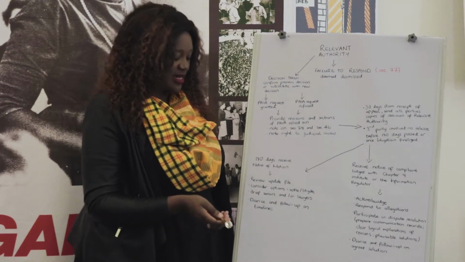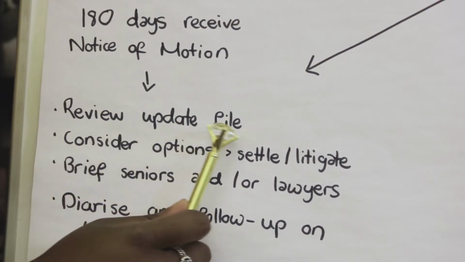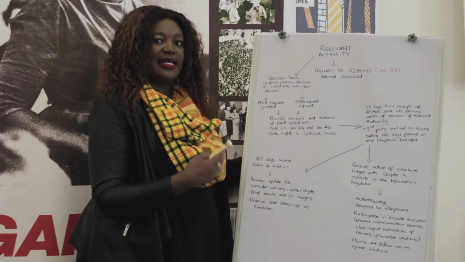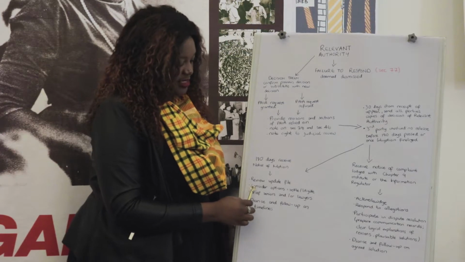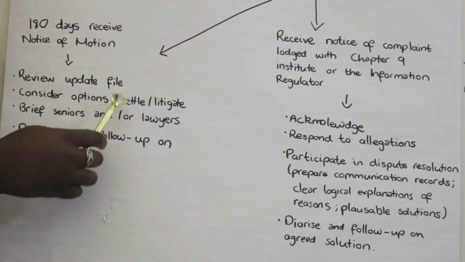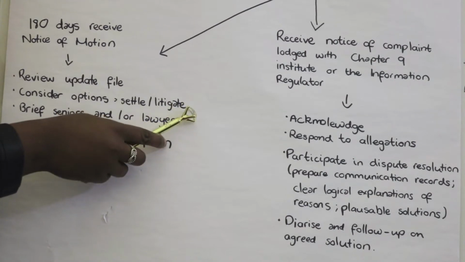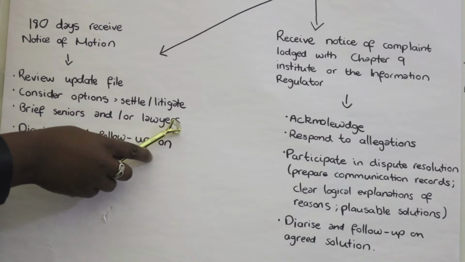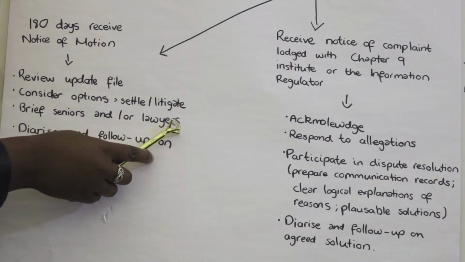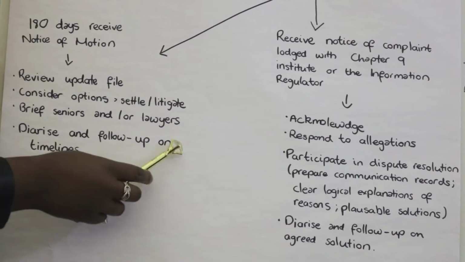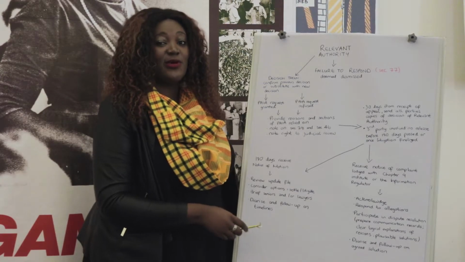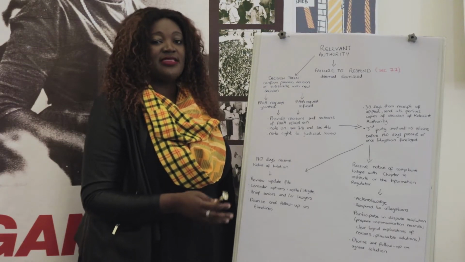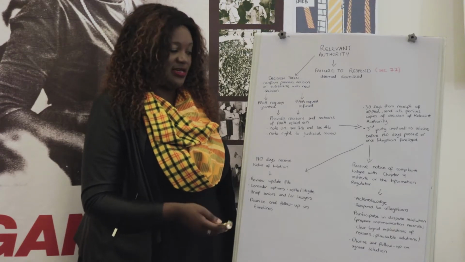Now, as an information officer, the duty there is to review and update the file and ensure that everything is up to date and that the court will be able to look at those records and see clearly what happened on that file. Then there's also the option to consider all the options that are before you, either settle or litigate. There's also the duty to brief the seniors and/or lawyers to ensure that everybody is on board with what is happening with the litigation. And importantly, to diarize and follow up on all the timelines. These timelines are important because they include the date on which the hearing will be held, but also any relevant dates that refer to any decision that the court takes.